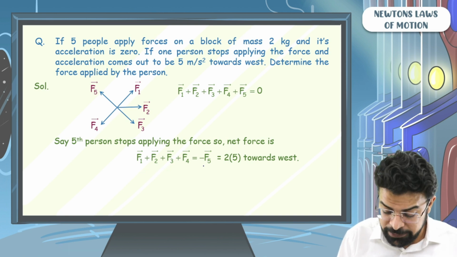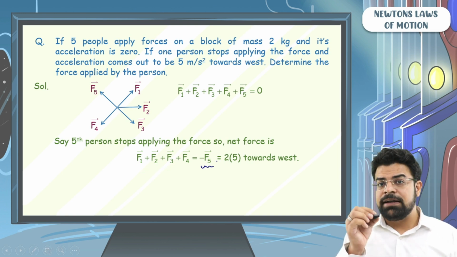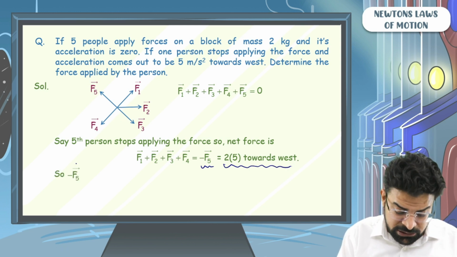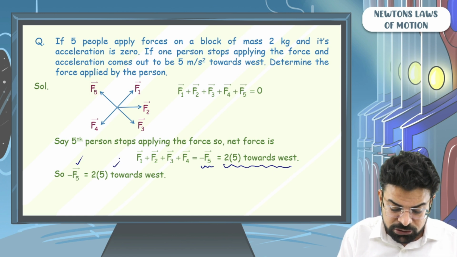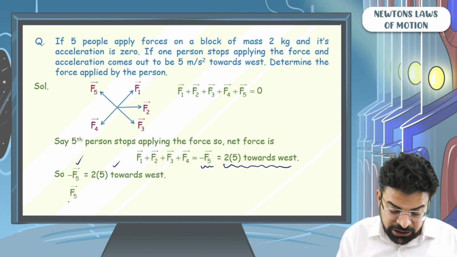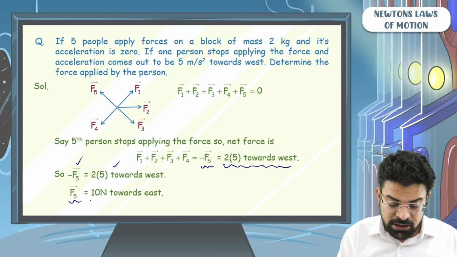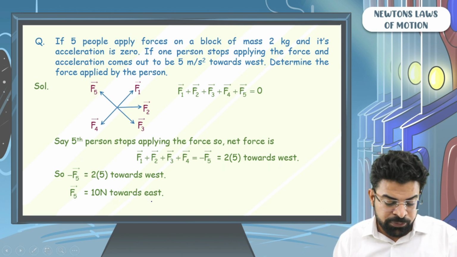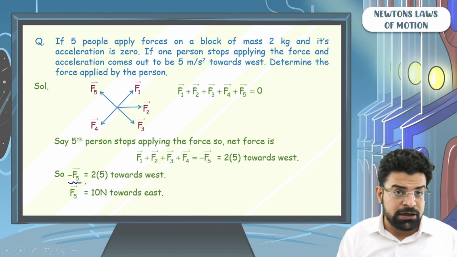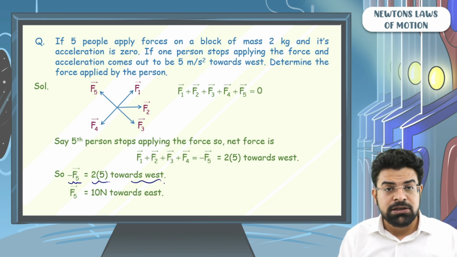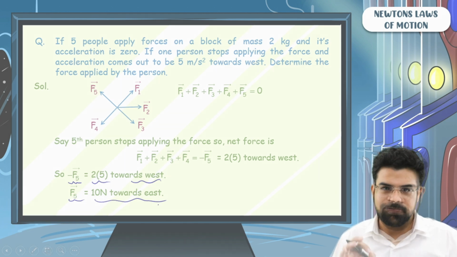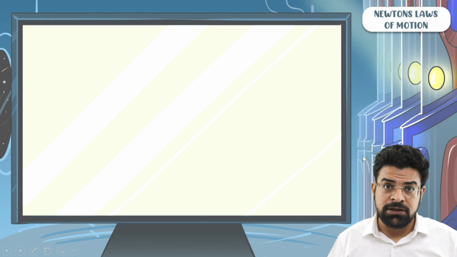Once we know that minus times the vector F5 is a force of 10 Newton towards west, we can say minus F5 equals 10 Newton towards west. So F5 has to be nothing but 10 Newton towards east. Bring the minus from the left hand side to the right hand side. If minus times F5 vector is 10 Newton towards west, then F5 vector is nothing but 10 Newton towards east. Easy. So let's see the next example.